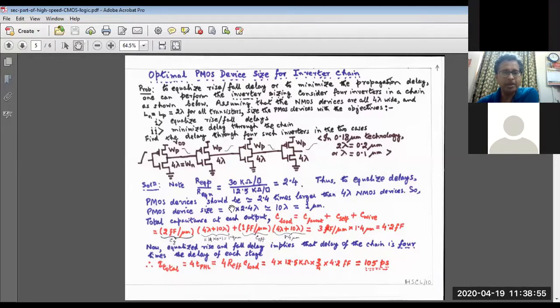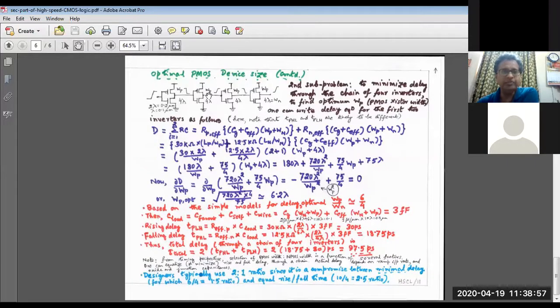That is one problem. On the other hand, if you have to minimize the delay of the chain, we found by differentiating the expression that the width of the PMOS transistor is nearly equal to 6, that is WP by WN equal to 6 by 4, or 1.5. So if you have to make the total delay minimal, then WP should be 1.5 times wider than WN.